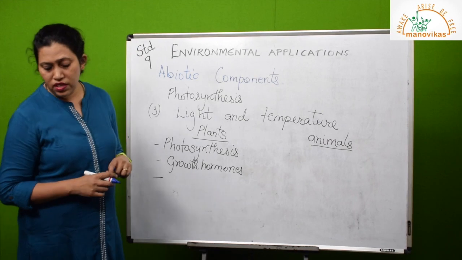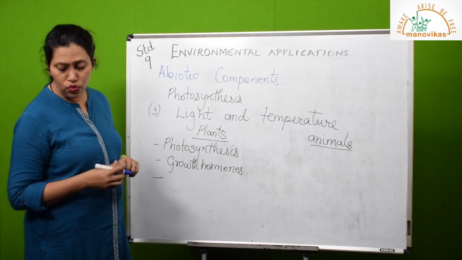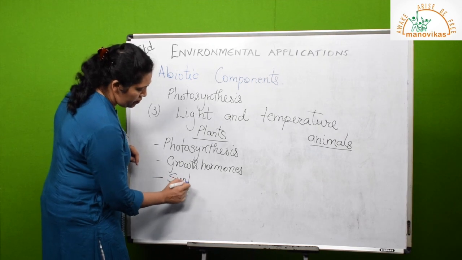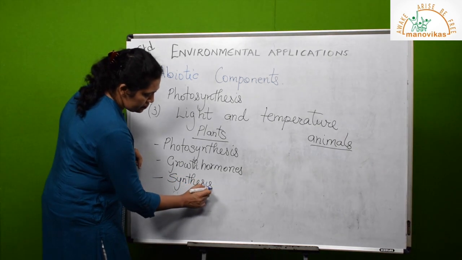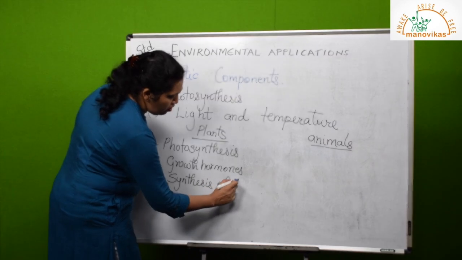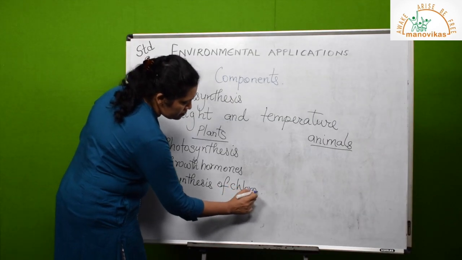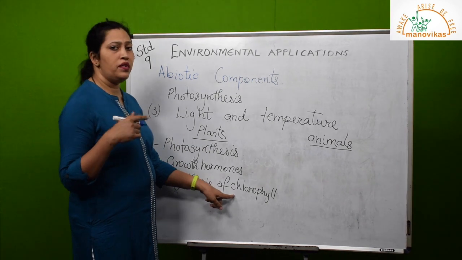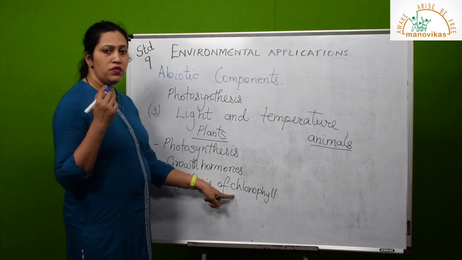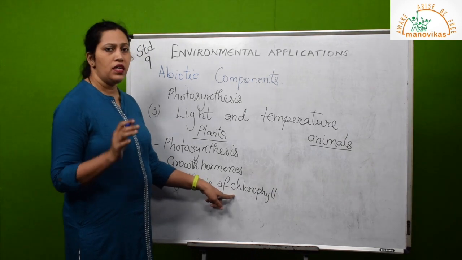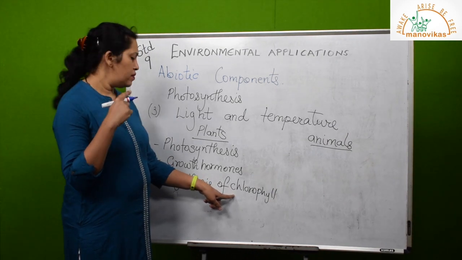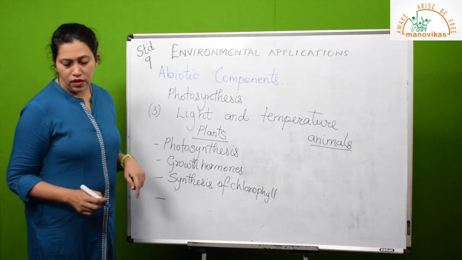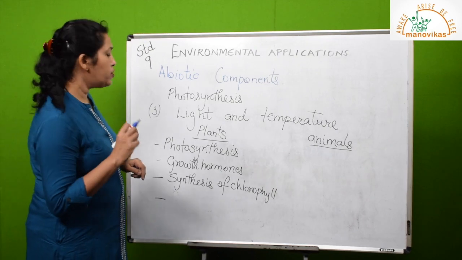Then the third is, it is very important for the growth of tissues. Synthesis of chlorophyll also takes place in presence of sunlight. When there is more sunlight, the chlorophyll synthesis will be more, and when it is less, it will be less. But they are all green plants. They will have it in the body for their functioning. Sunlight is important.